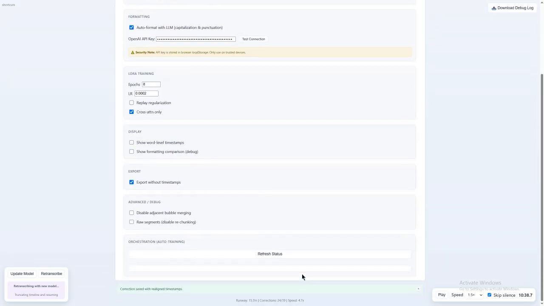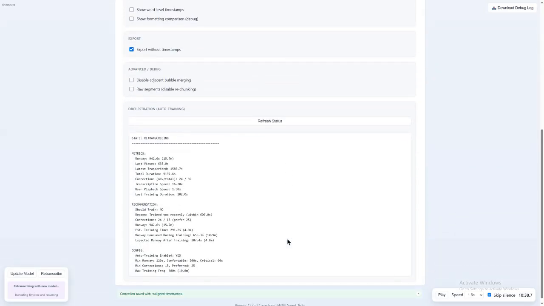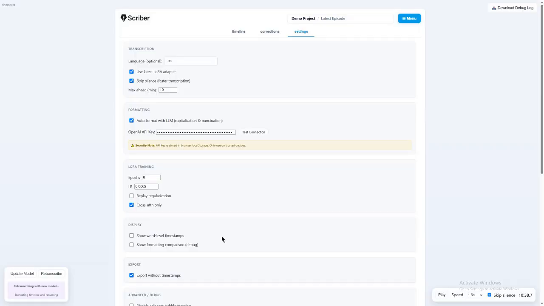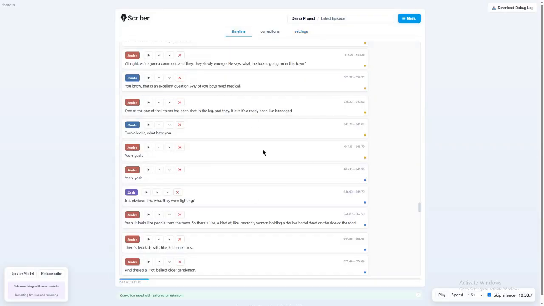And if I look at some of the debug information here, there's a dead zone where it has to wait a little bit before it's allowed to retrain again, just to avoid it getting stuck in a loop of retraining very quickly. Then it needs one more correction before it's allowed to retrain again, and there's a certain amount of runway that it needs. Also, I'm using GPT-4o Mini to format these consistently, because Whisper tends to bounce around between a bunch of different formatting conventions, and it's nice to be able to enforce one.